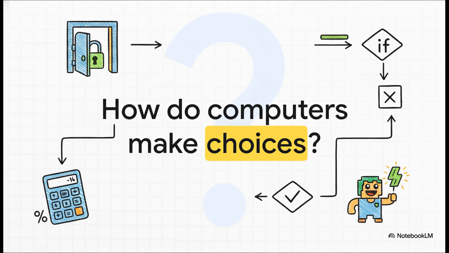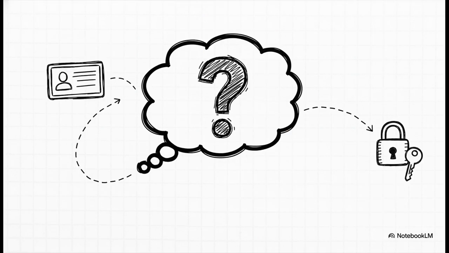I mean, how does a simple script decide whether to grant you access to something, or how to calculate a discount, or change how a character behaves in a video game? It's a great question, and you know what? The answer is surprisingly straightforward. At the very heart of all this complex logic is a really simple, very human question. What if? What if the user is over 18? What if the password they typed in is correct? This what-if kind of thinking is exactly how we give our programs the power to choose.